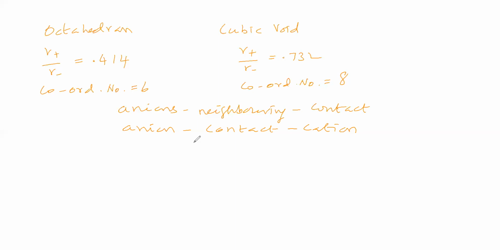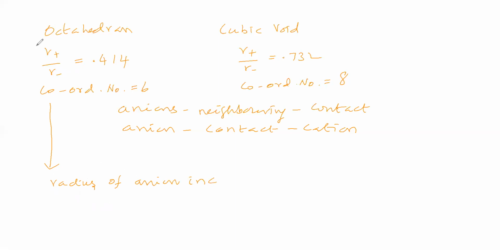Now we will consider this place, where the radius ratio is this much. Let me raise the radius of the anion.